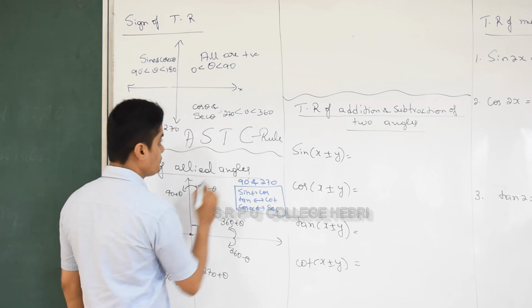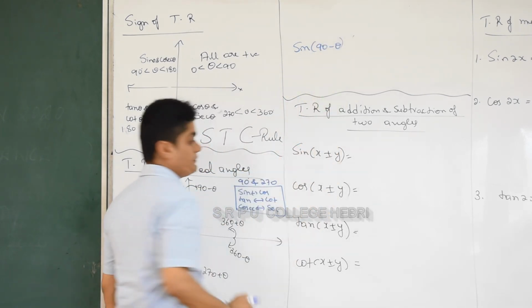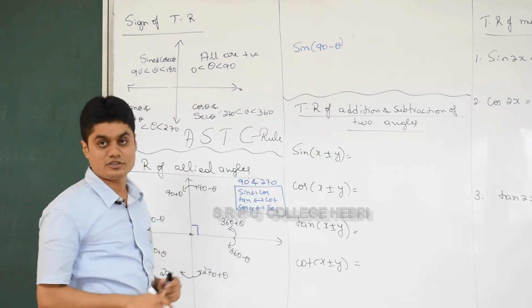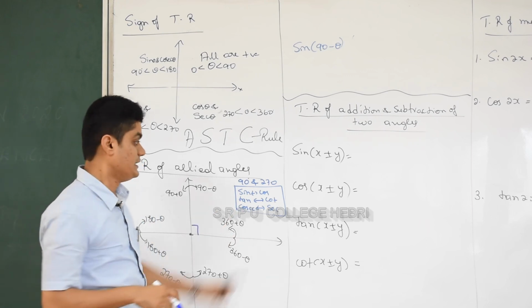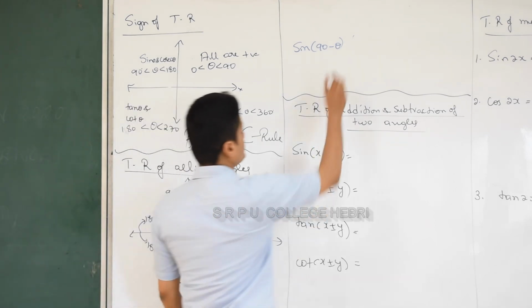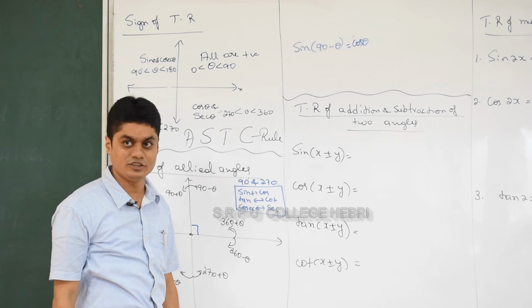Okay, suppose you want to find out sin of 90 minus theta. First you decide the quadrant. Which one? First quadrant, sign positive, yeah positive, so there is no chance of a negative sign. Because of 90, sin will change into cos, so the answer is cos theta. That's all. Is it understood?